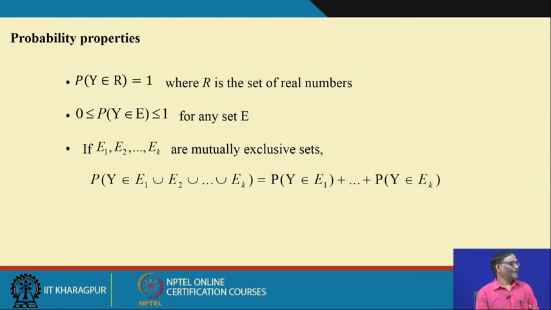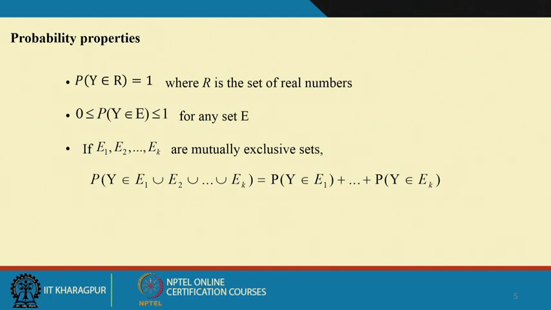Suppose there are k mutually exclusive sets, representing k mutually exclusive events. Then if you take the union of them and find the probability, this is nothing but finding the individual probabilities and summing them. This is what is written here.